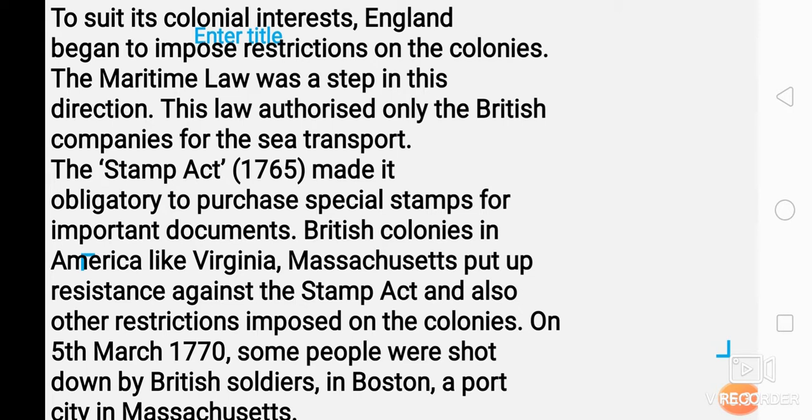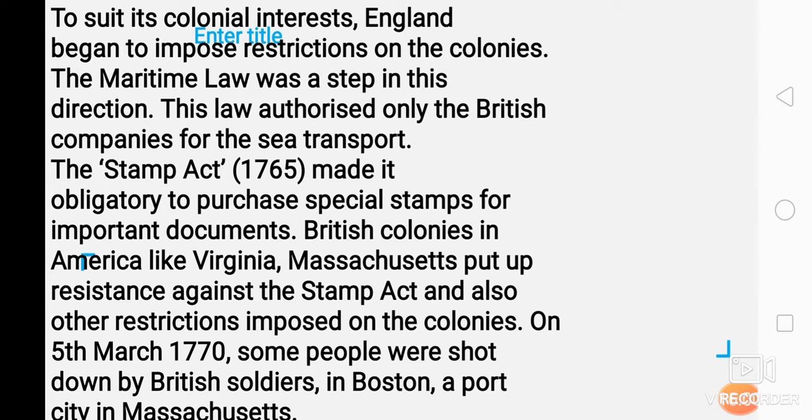So a new law was passed here, and they passed the Stamp Act in the year 1765 and made it obligatory, that is compulsory, to purchase special stamps for important documents. It means if you want to do trade, you should have that important document and you have to purchase it. See, how smart they are. Again over here, they are making profit.